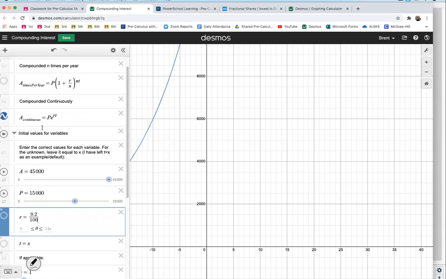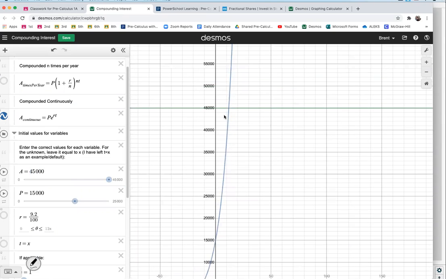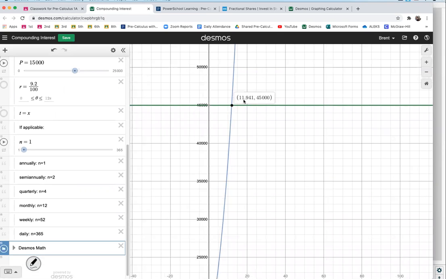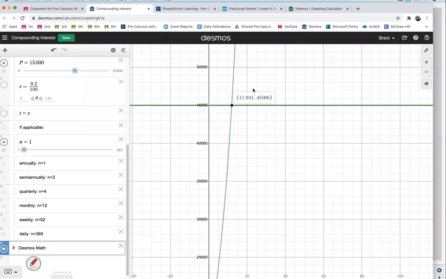So now I go to where they cross, and they're always going to cross at the A value. So I need to scroll up to 45,000. And so I'll just back out to make it easier. At 45,000, that's where they intersect. My answer is 11.941 years. I'll go ahead and just spell out years. That would be my answer. Make sure I copy that number right.